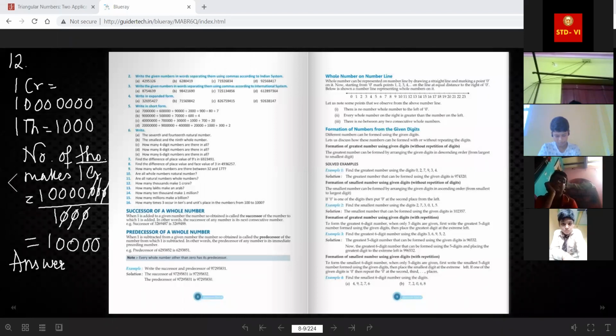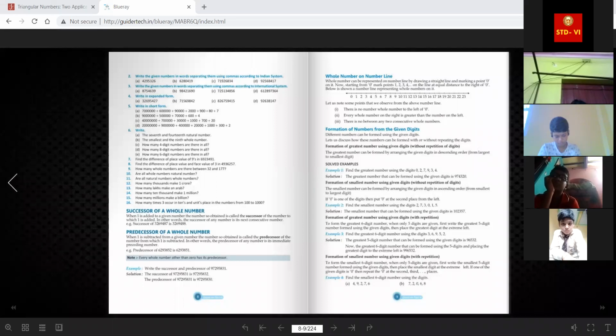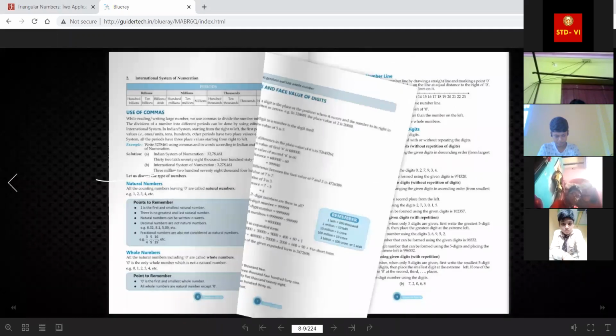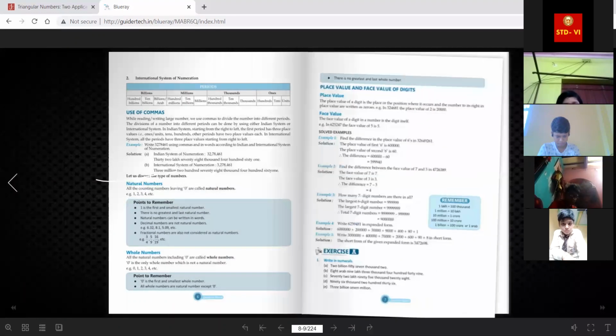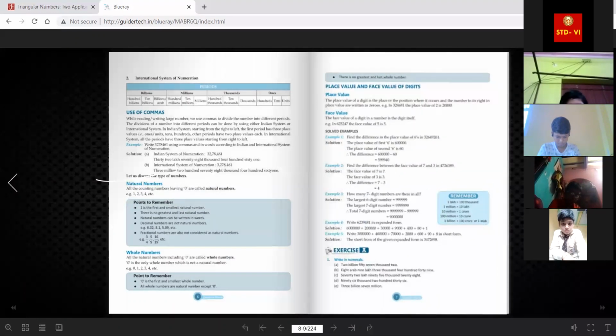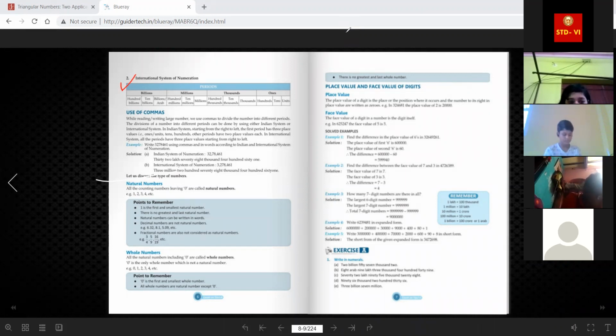More specifically, if I go to the previous page, you all can see that here are the places of the international number system. The normal Indian number system you have learned from your childhood, so it's very clear to you.